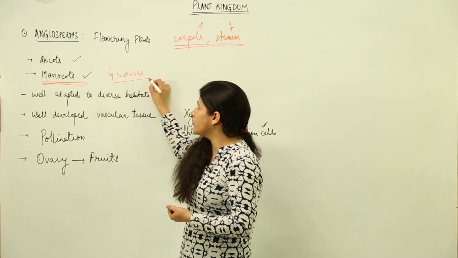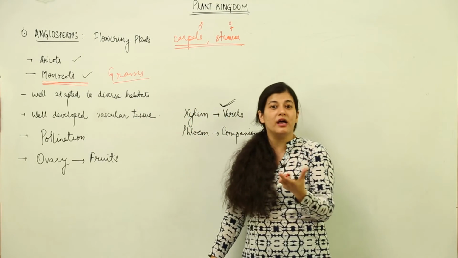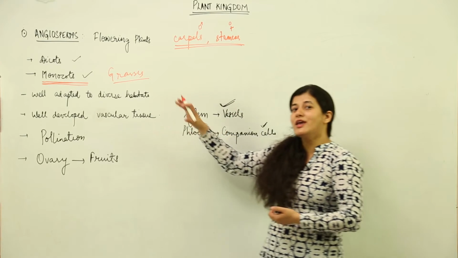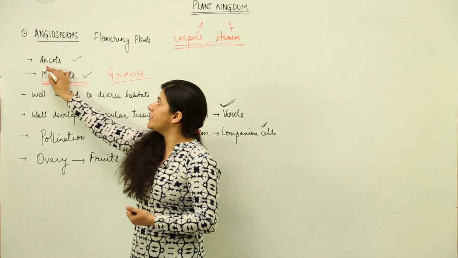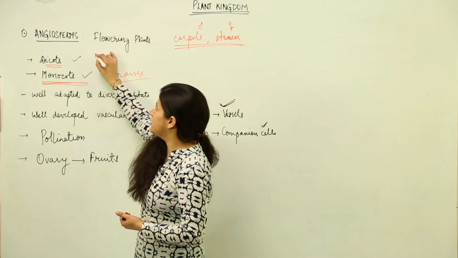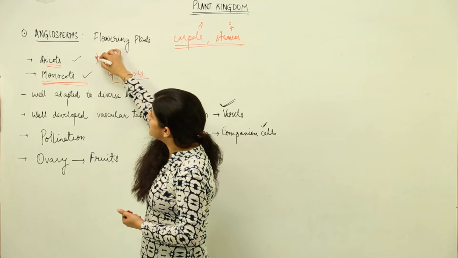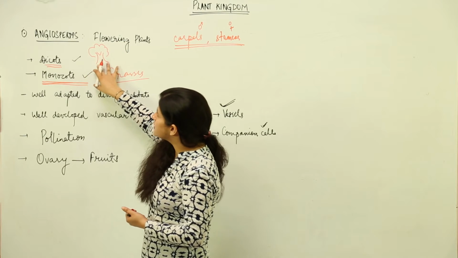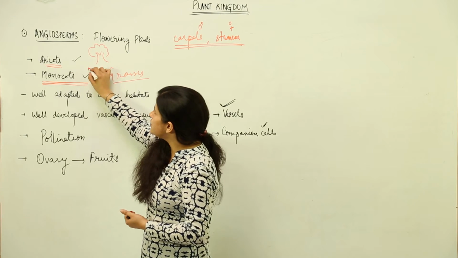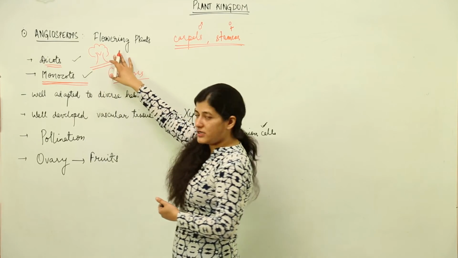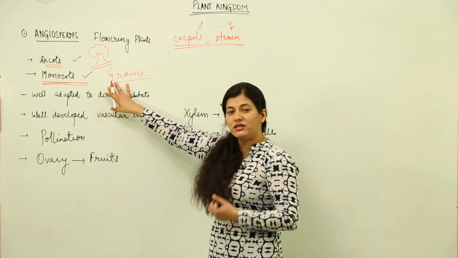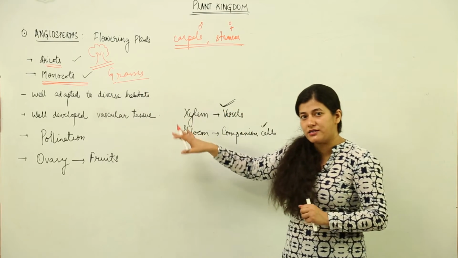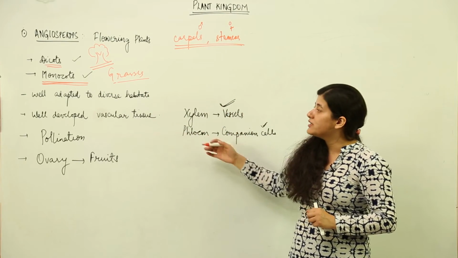Now if I take a mango tree and a wheat plant, the wheat plant is more advanced as compared to the mango tree, because mango tree is a dicot. So in case of dicots, we see the huge trees, like since childhood you have been drawing this tree structure, a huge trunk is present, then there is a canopy. These trees are dicots, and the monocots are the grasses which are present, like in the case of wheat, in the case of rice plant, they are the grasses, or we can say bamboo.